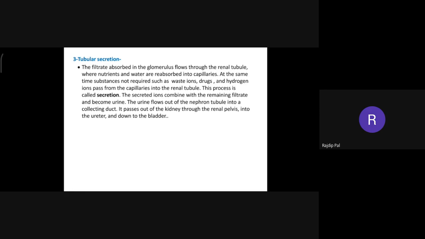Are you guys getting it? It means when filtration is occurring, at the same time some unwanted things like hydrogen ions, drugs, and waste ions are being secreted from these capillaries into the renal tubule.